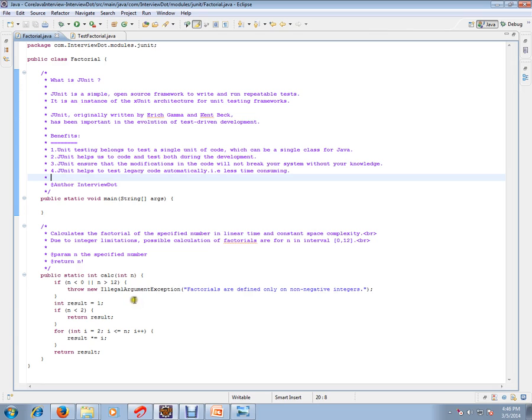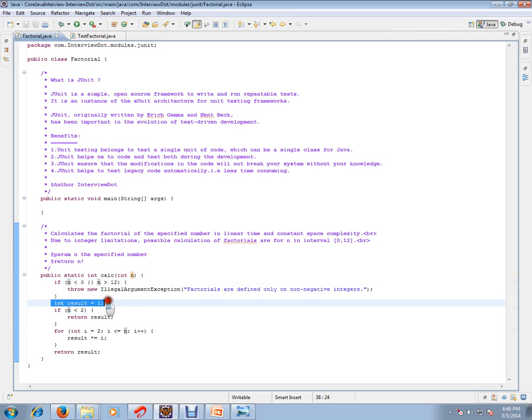For example, I have a class called Factorial and I have a method called calculate. Whenever I pass n, it should not be less than 0, that is, negative values are not accepted, and greater values are not accepted either. If we are passing 13 or -1, it will throw an illegal argument exception.